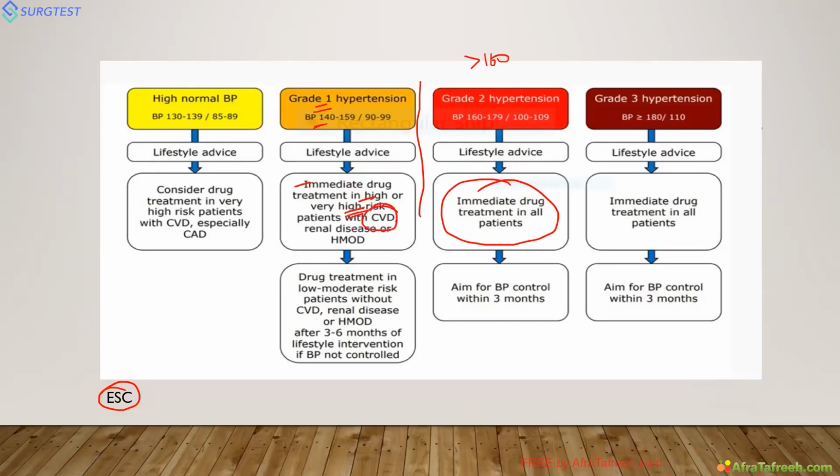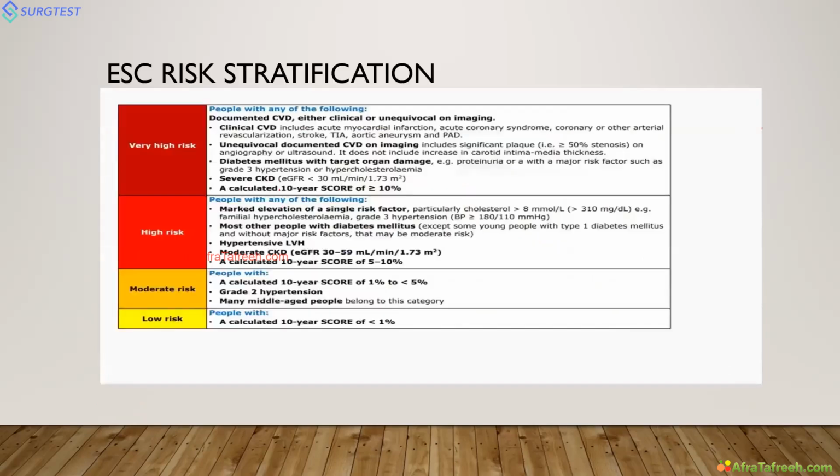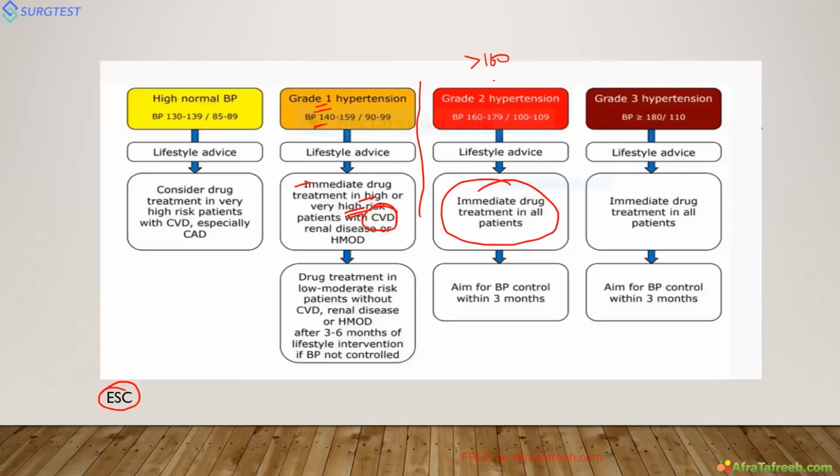If any CVD or renal disease is there, or for example the patient has 140 BP and has LVH, at that time you can start the patient on treatment. Patient has 140 with some elevated creatinine, some end organ damage in the form of LVH, elevated serum creatinine, low eGFR. Otherwise, no need to treat. This is high risk and very high risk. If you want, you can read this one. It is given here: very high risk, high risk, moderate risk, low risk. So for grade 2 hypertension, you treat irrespective of the risk factor. Grade 1 hypertension, you treat only when it's high risk or very high risk. Otherwise, you can wait, reassess after 3 to 6 months, and then take a call. Okay.